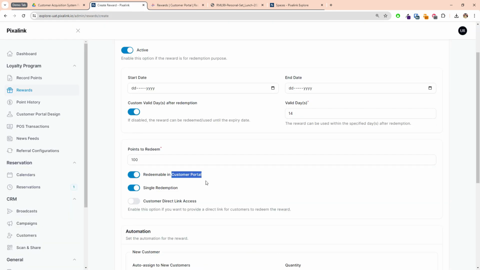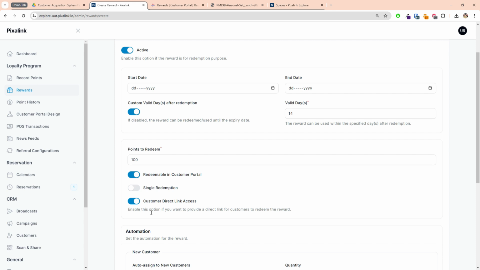And then for the single redemption, one person can only redeem one time for this voucher. So even if they have 200 points, they can only redeem one time. If you disable this, then if they have 200 points, they can redeem this voucher twice. As long as they have the points, you can let them redeem at the customer portal, so at the marketplace. And this one is a direct link for customers to access.